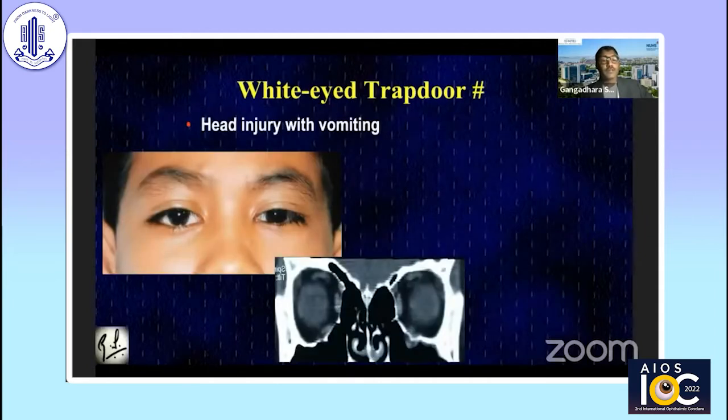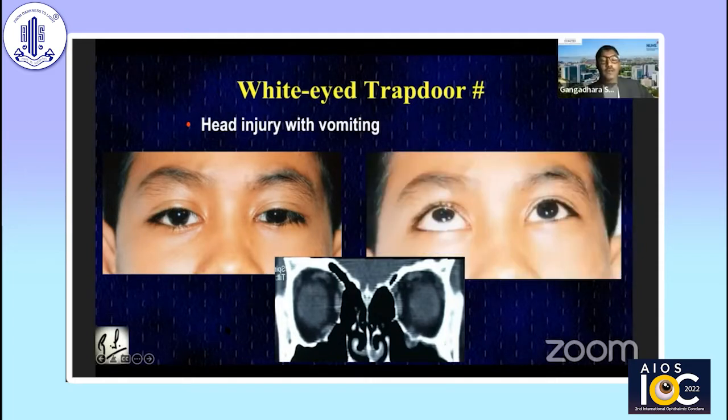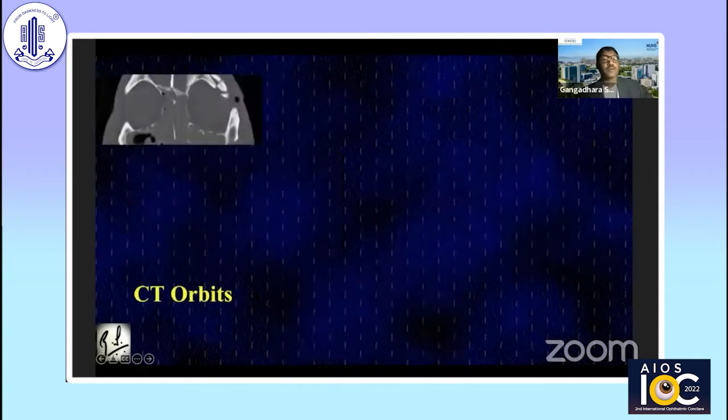Here's an example of another child, very similar to what Dr. Allen said, with nausea and vomiting, monitored by a neurosurgeon. The CT brain was cleared as normal, and the CT scan was reported by a radiologist as normal. But what they missed is that little entrapment right over here. Entrapment is a clinical diagnosis. You, as a clinician, should be reviewing the CT scan before you go ahead and manage these patients.